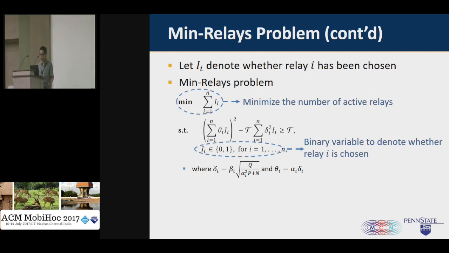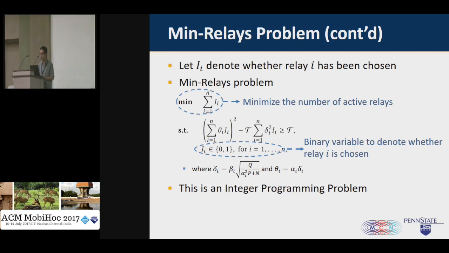For the objective, we just try to minimize the number of active relays. The first constraint guarantees that the throughput between the source and destination is larger than the threshold. And the second constraint just makes sure that each I_i is a binary variable, only taking value from 0 and 1.